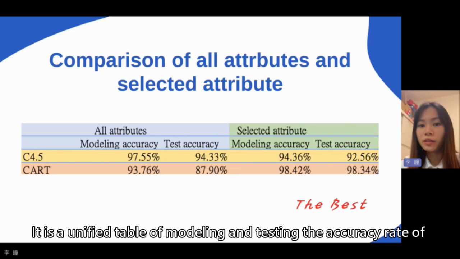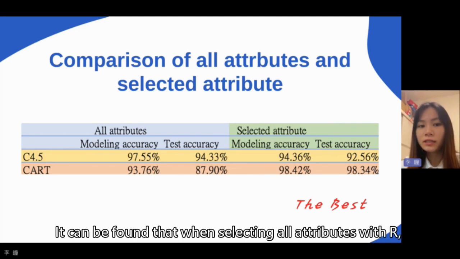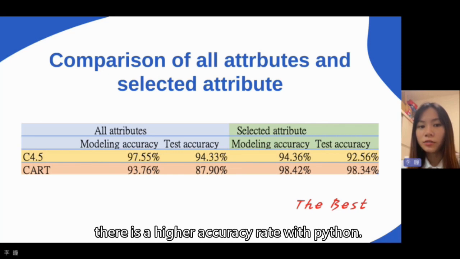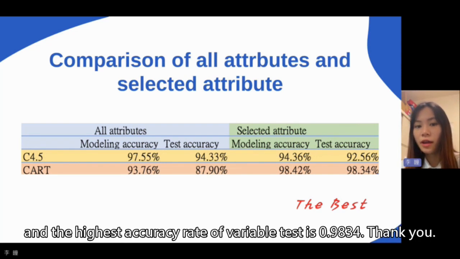Next is the comparison chart I drew. It is a unified table of modeling and testing correct rates of all attributes and selected attributes in two ways. It can be found that when selecting all attributes, R has a higher accuracy rate, but when using selected attributes, there is a higher accuracy rate with Python. However, the highest accuracy rate of the variable test using Python is in danger, but it's the best.